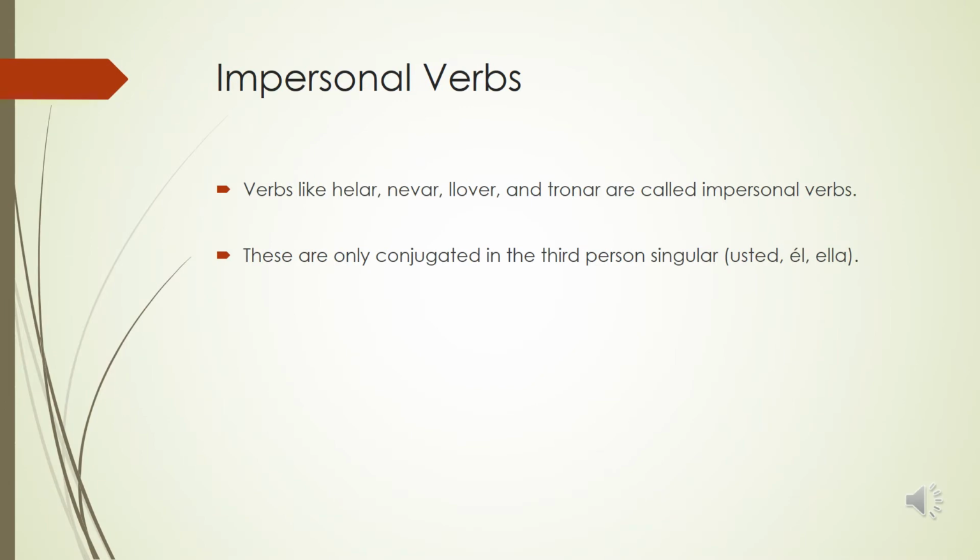So the verbs that were starred in the two charts are helar, nevar, llover, tronar, and these are called impersonal verbs. They are only going to be conjugated in the third person singular, the usted, él, ella form. And if you think about it, all of these deal with weather. To freeze, to snow, to rain, and to thunder. So for all of them, we use it. I don't snow, you don't snow, they don't rain. So these verbs can only be used with it does something, which is why they're impersonal. They aren't ever used with a subject pronoun, like yo or tú.